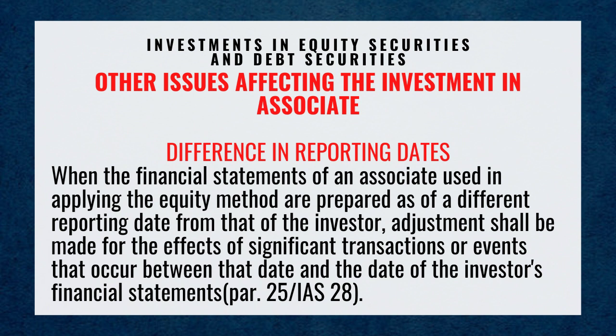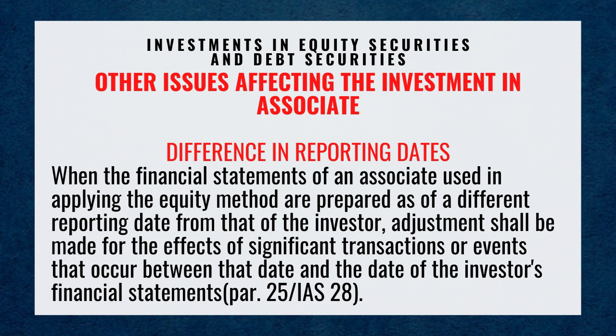When the financial statements of an associate used in applying the equity method are prepared as of a different reporting date from that of the investor, adjustments shall be made for the effects of significant transactions or events that occur between that date and the date of the investor's financial statements.